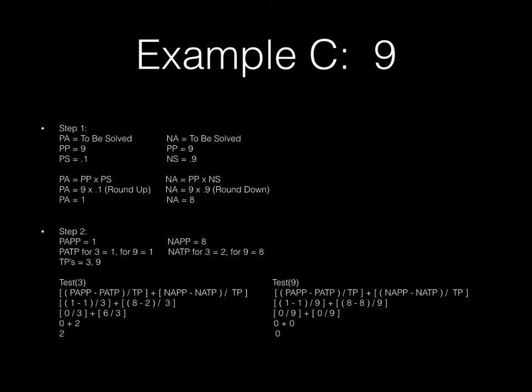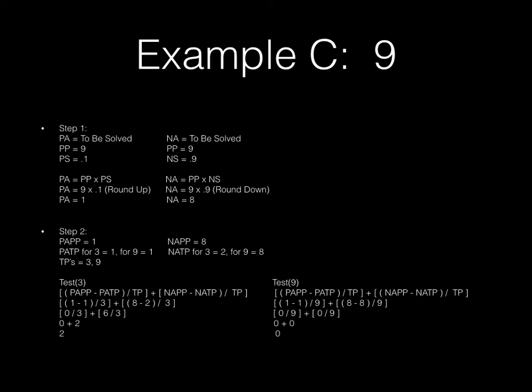Our third and final example is in relation to potential prime 9. So again, we have step 1. Our positive aspect is to be solved. Our potential prime is 9. Our positive spin is 0.1. Positive aspect is equal to potential prime times positive spin. 9 times 0.1 rounded up is equal to 1.